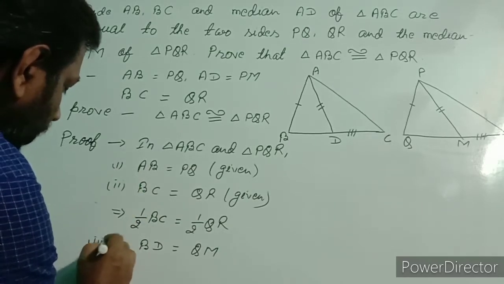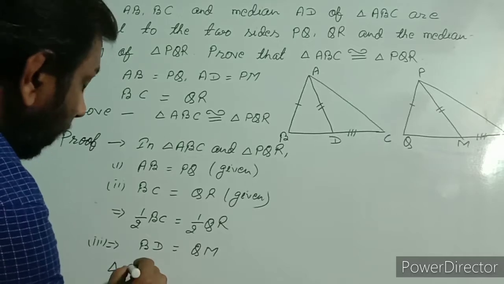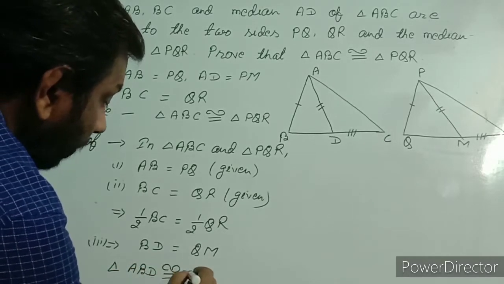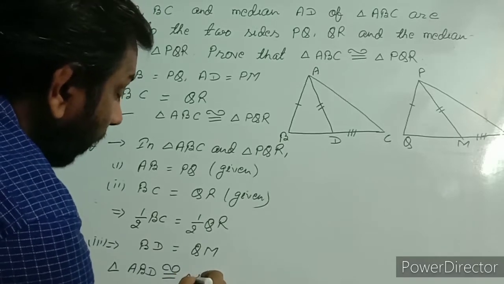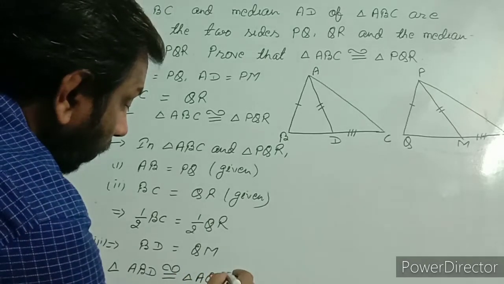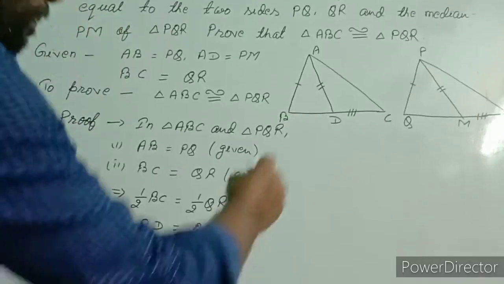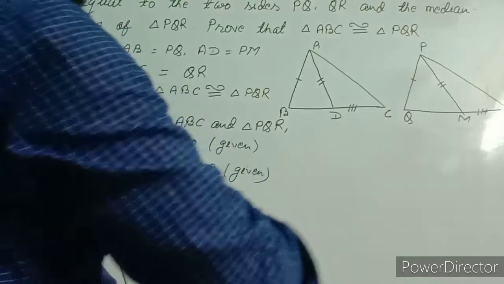These three conditions to say triangle ABD is congruent to triangle PQM. Which rule? This is SSS. These two became the congruent triangle.